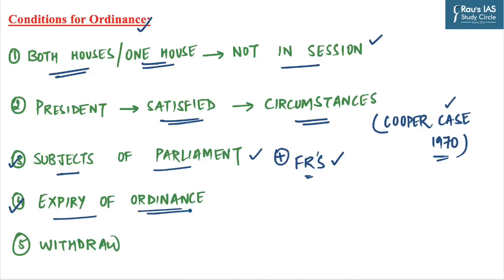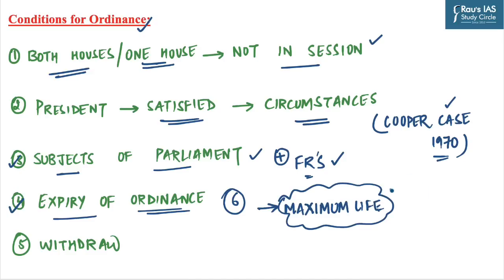The next one is related to the expiry of an ordinance. Every ordinance issued by the President during the recess of Parliament must be laid before both houses of Parliament when it reassembles. If Parliament takes no action at all, the ordinance ceases to operate on the expiry of 6 weeks from the reassembly of Parliament. Further, the ordinance may also cease to operate even earlier than the prescribed 6 weeks if both houses of Parliament pass a resolution disapproving the ordinance. And if the houses of Parliament are summoned to reassemble on different dates, the period of 6 weeks is calculated from the later of those dates.